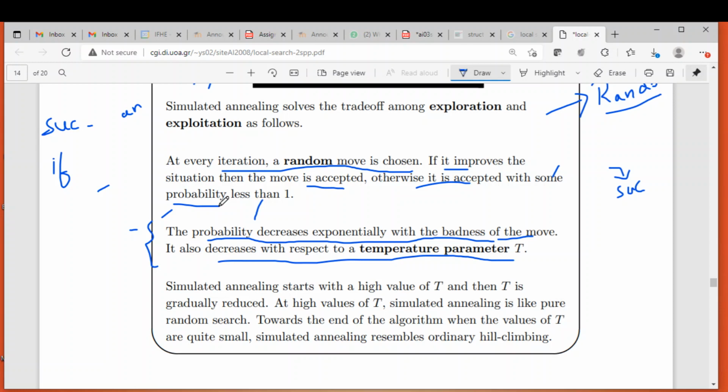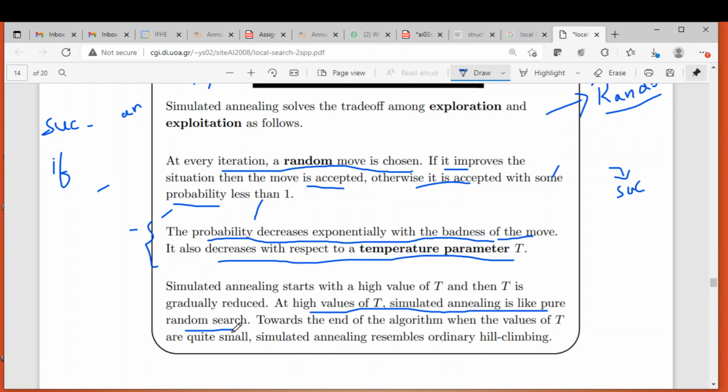Right. So simulated annealing starts with a high value of T, and then T is gradually reduced. At high values of T, simulated annealing is like a pure random search. See this, this is interesting. When the value of T is high, it is much like a random search. It is much like a random walk.